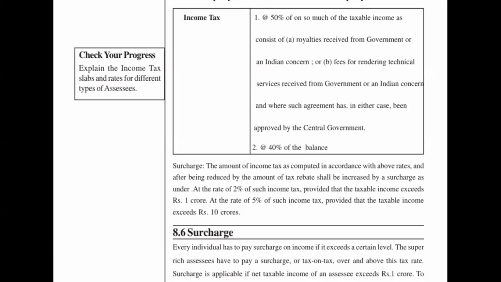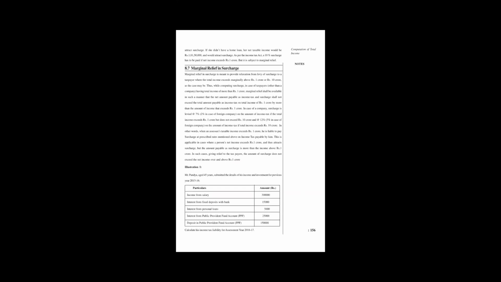So the surcharge does not apply. If he didn't have the home loan, his taxable income would be 1 crore 1 lakh 50,000 and would attract the surcharge. As per the Income Tax Act, a 10% surcharge has to be paid on net income exceeding 1 crore, but it is subject to marginal relief. So these are the important points.